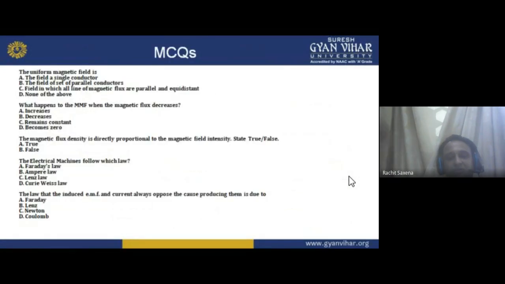Now there are some MCQs related to this. In a uniform magnetic field, what happens to the EMF when the magnetic flux decreases? So EMF is proportional. The electrical machine follows which law? I already told you: the law that the induced EMF always opposes the cause producing it. I gave you a brief about this, so you can just do it.